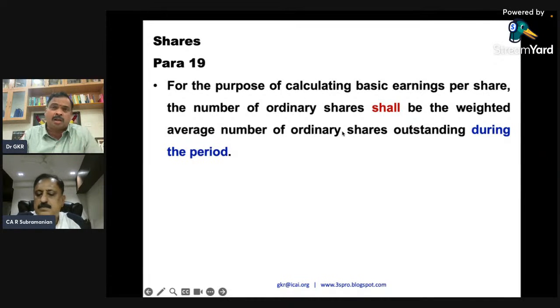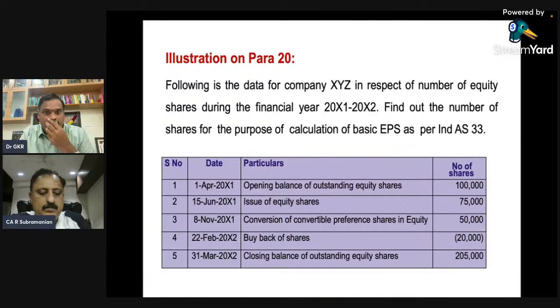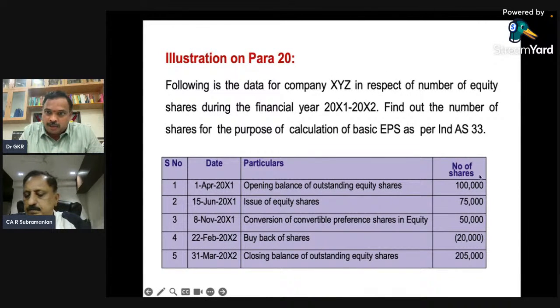When you say weighted average, for opening and closing and any movement plus or minus during the year, you give the weightage to the time. Now please look at one number here. The opening balance was 1 lakh shares, in June you issued equity shares, and on 9th November preference shares were converted to equity.